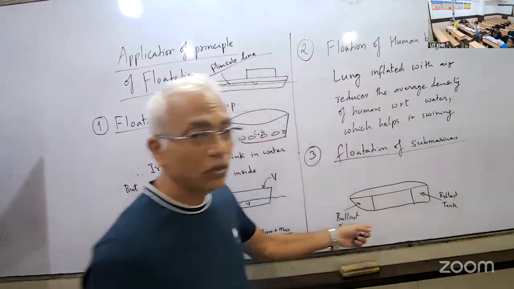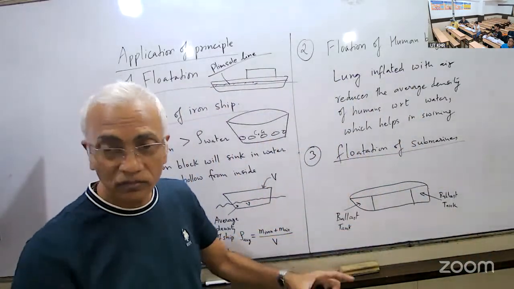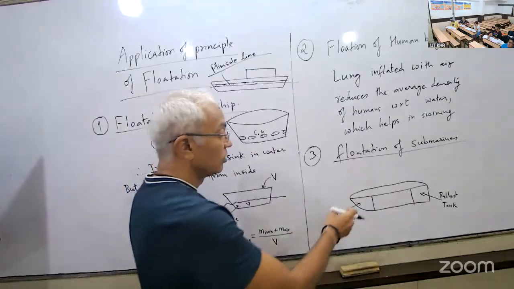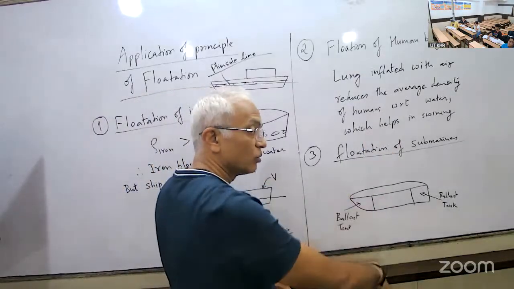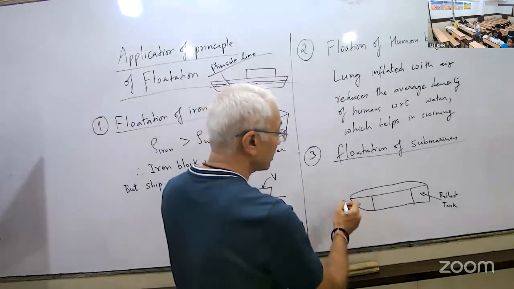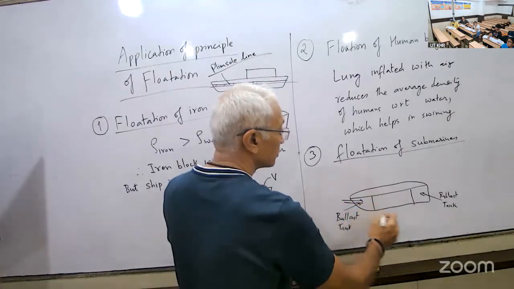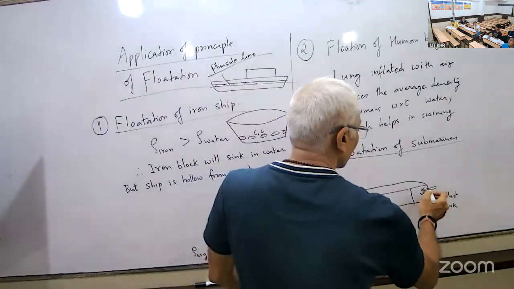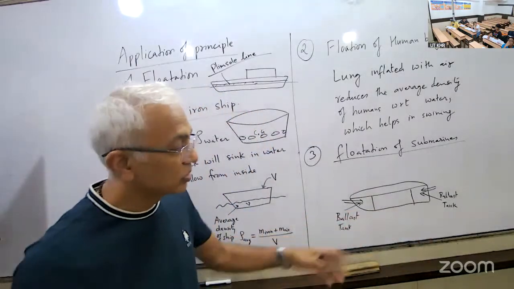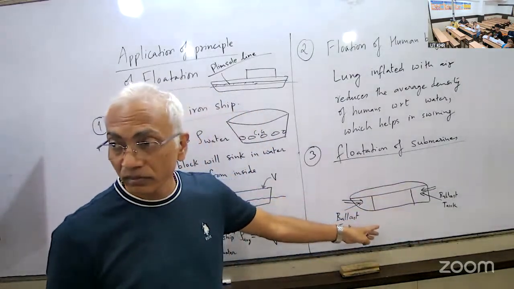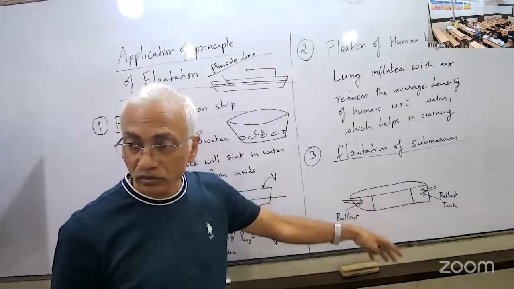So this is a very crude design. Okay, it is much more elegant. So when the submarine is supposed to go down, that time these tanks are filled with water. Okay, water is sucked in. So the weight of the submarine increases. And then it goes down.